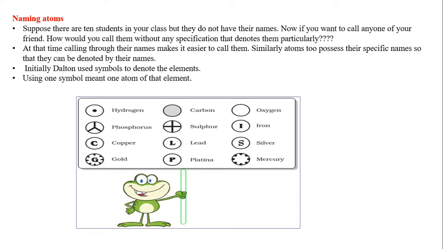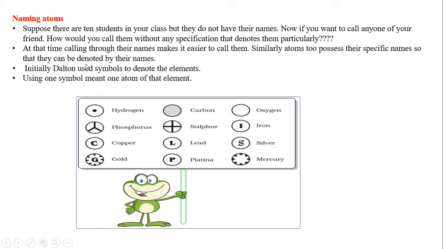If I call you by name, it is easy to understand that it is you, right? Calling out names is easier. So they wanted to implement that concept in naming the elements. If we name a particular element, it is easy to denote it by its name.